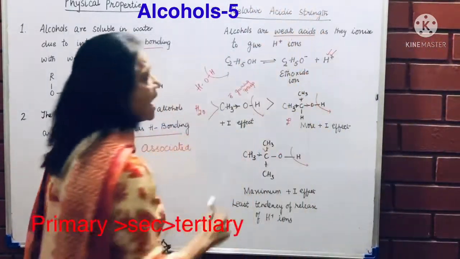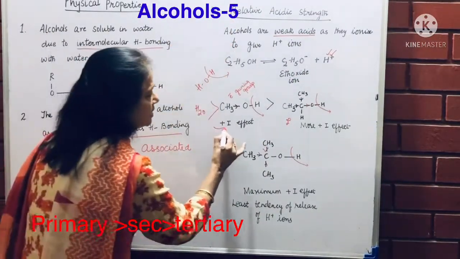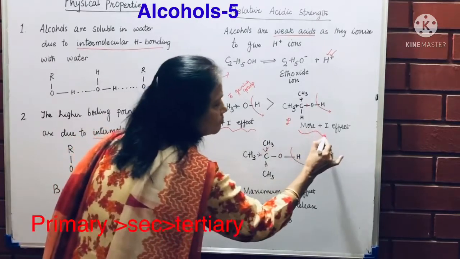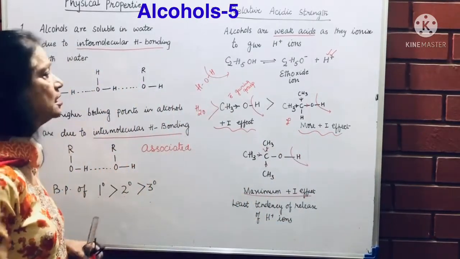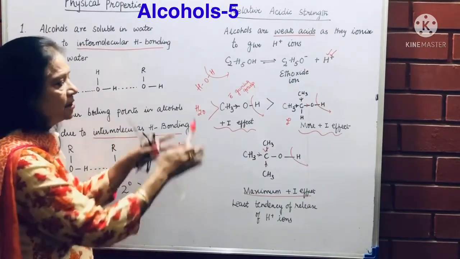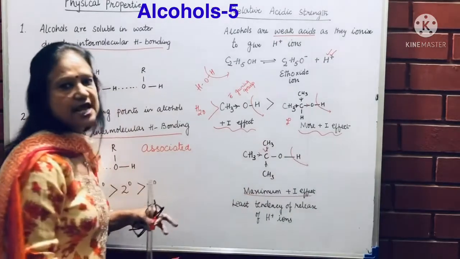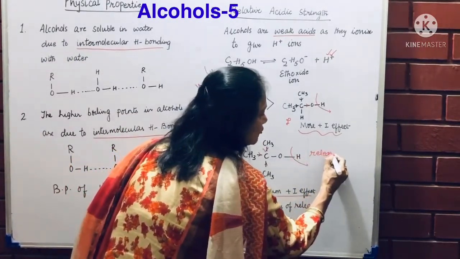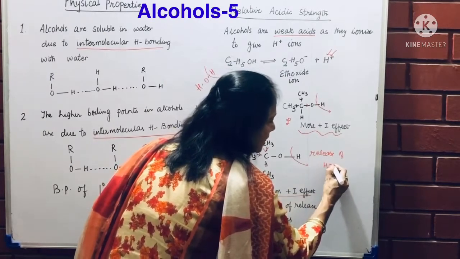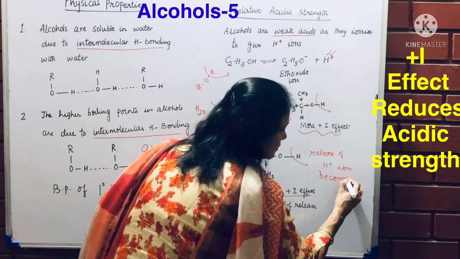So you will be asked the reason why they are in this order. You will explain with the help of plus I effect, more plus I effect, maximum plus I effect here, which is reducing the acidic strength because release of H plus ion is difficult. So you will say here release of H plus ion becomes difficult.